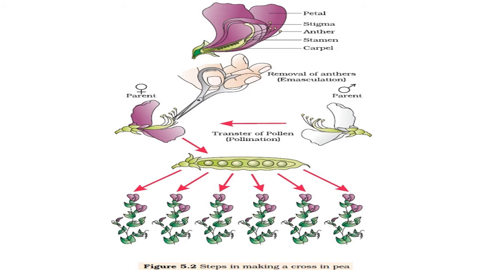This mechanism is known as emasculation. Why is it removed? To induce cross pollination. Then from the white flower, transfer of pollen grains takes place. That is one type of cross pollination. So during this experiment on pea plant, cross fertilization or cross pollination was induced.